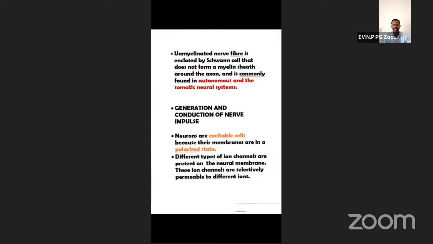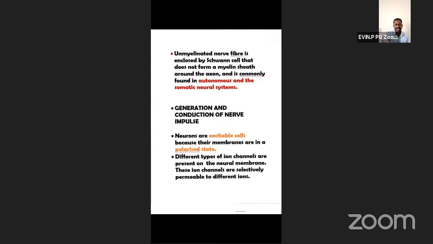Next, this particular axolemma can be brought about to what? Yes, plus 45 millivolts, membrane potential. So that condition is called depolarized. The negative potential of minus 70 can be brought to plus 45 membrane potential. That condition is called depolarization. Dharnidharan, correct answer. Everybody has understood.